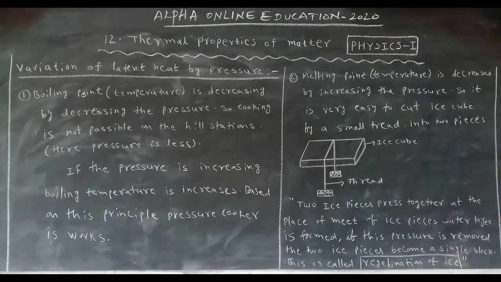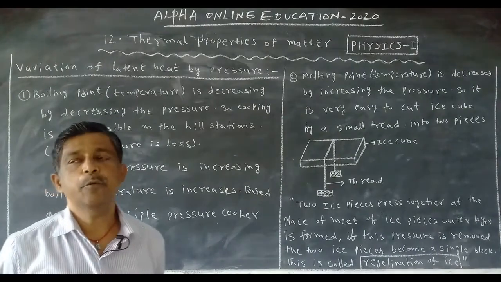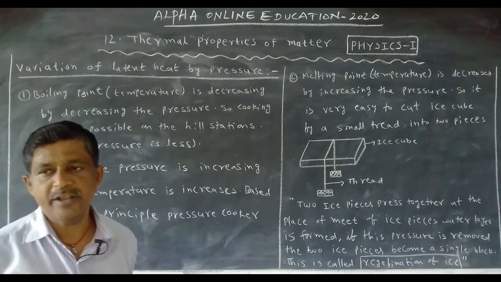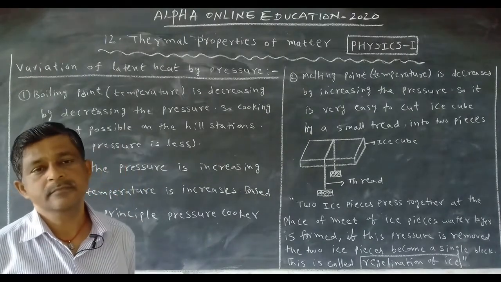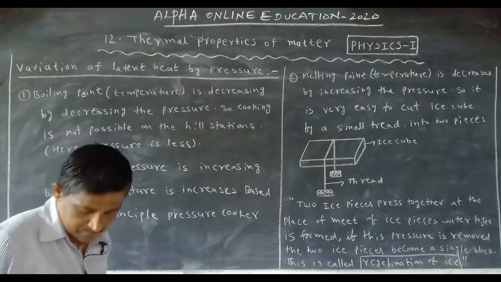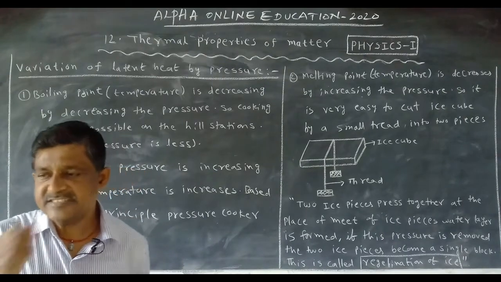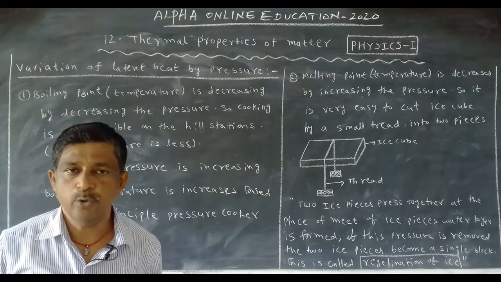Latent heat and specific heat, how we can measure them also. Now, today we will discuss the variation of melting point and boiling point. Melting point, boiling point means at that place we can use the latent heat also. So, variation by pressure. When the pressure is changed, melting point as well as boiling point both are changed.